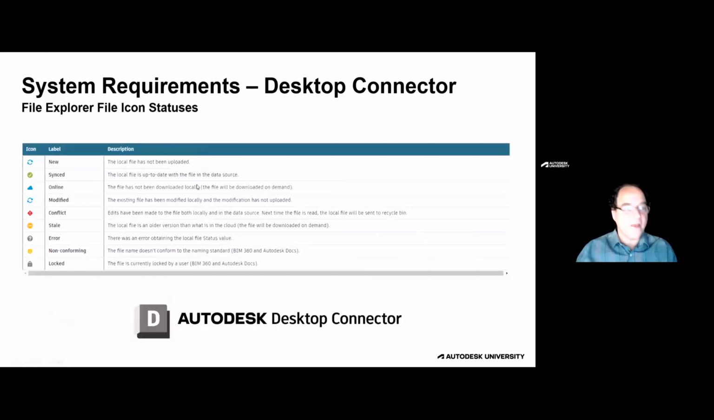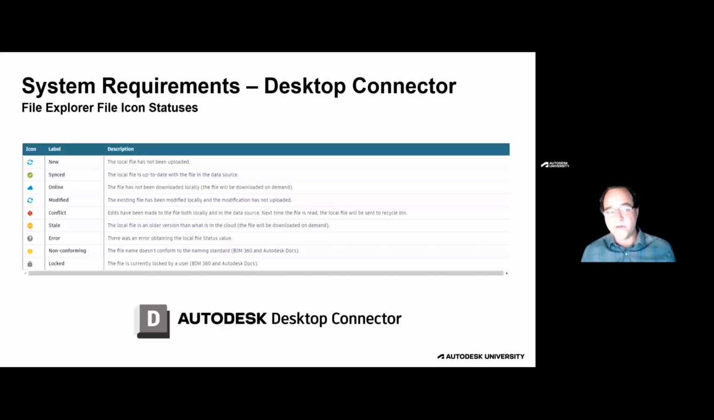As you heard me say, we have the ability to interact with these files locally because they are cached locally on our machines. When we get into the demonstration portion of the program, we will see inside File Explorer the different icons that will show up in the folders that are supported by Autodesk Docs. As you can see here, we have quite a few of them. Obviously, the ones that you would really want to pay attention to are the errors, conflicts, and stale. Those are files that are not in a current state or could have problems.